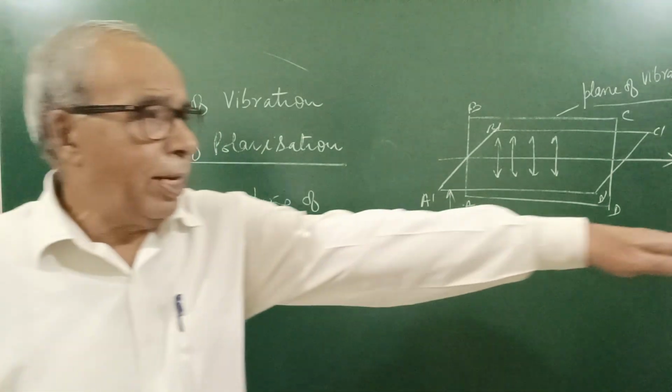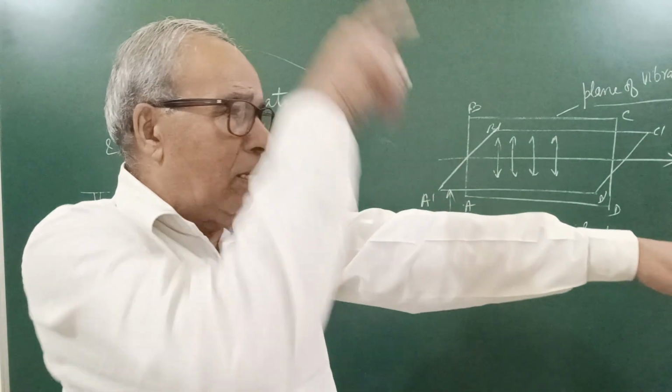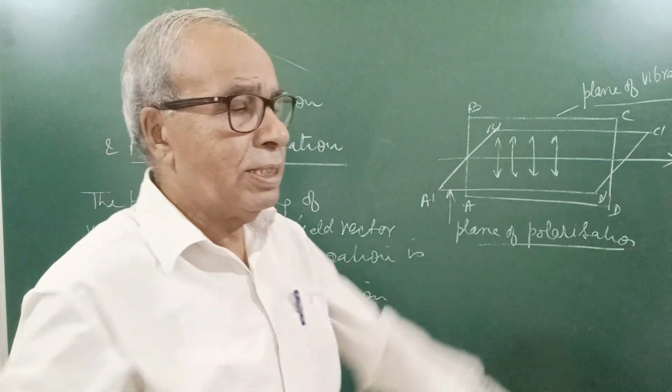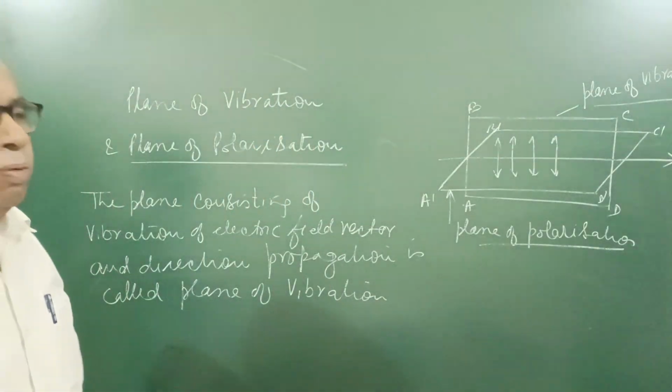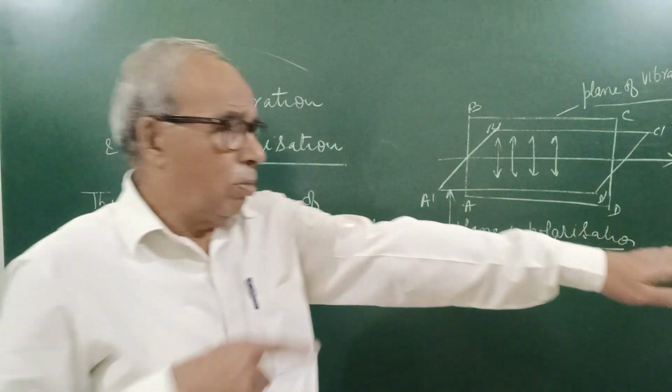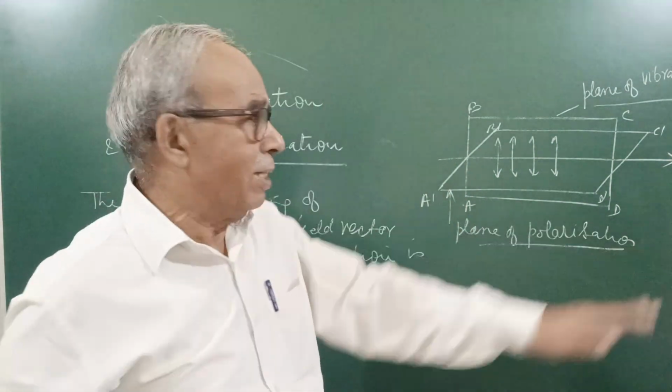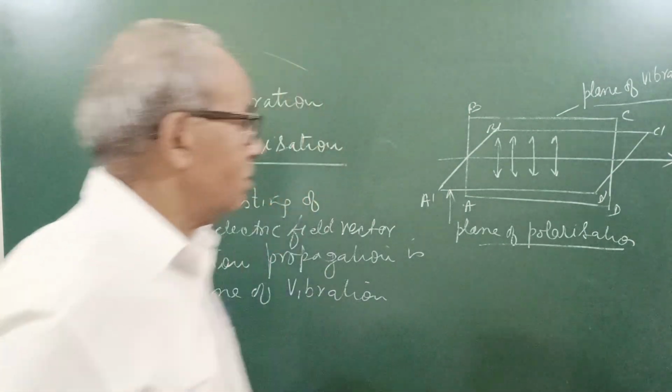Light going this way, vibrations are this way, the horizontal plane is the plane of vibration; light going this way, the vertical plane is the plane of vibration.